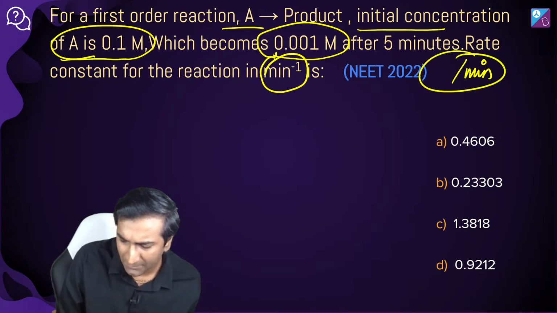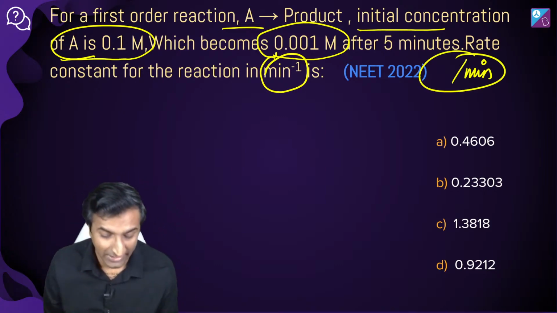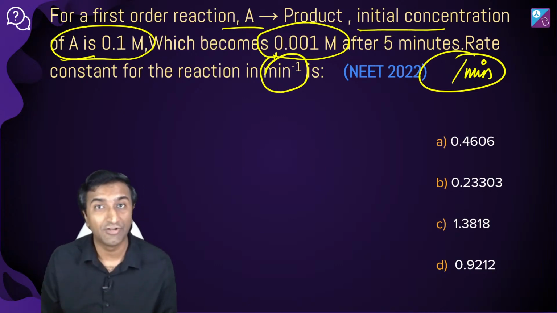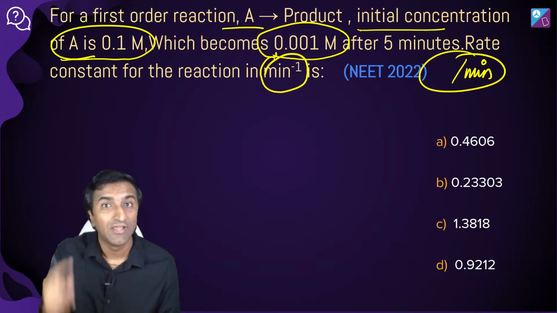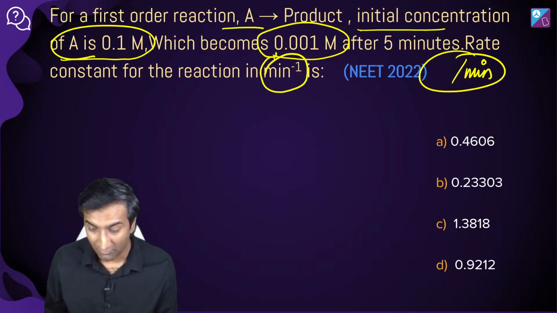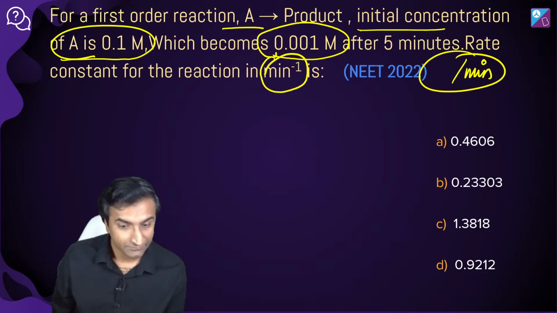Rate constant का यूनिट per minute क्यों है? क्योंकि ये first order reaction है. अगर ये सवाल में नहीं भी दिया होता कि first order reaction है, just by looking at units, you should be able to figure it out कि ये first order reaction है. What do you do now? अब क्या किया जाए? Answer?